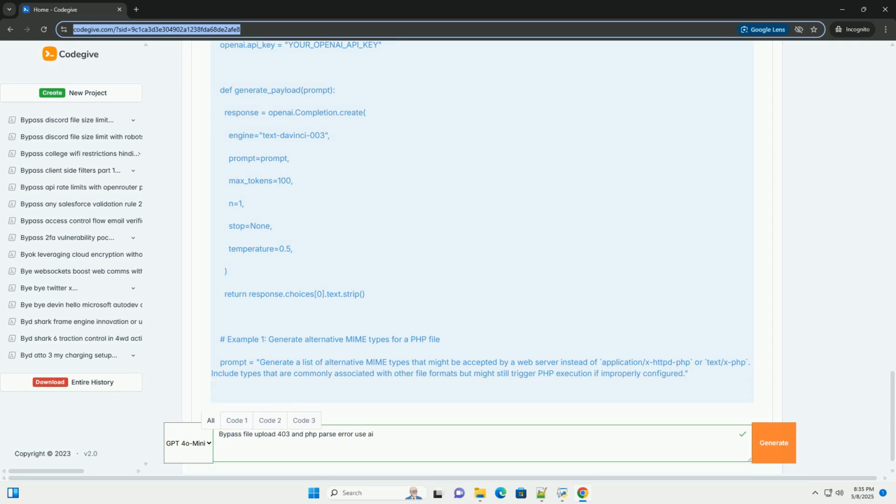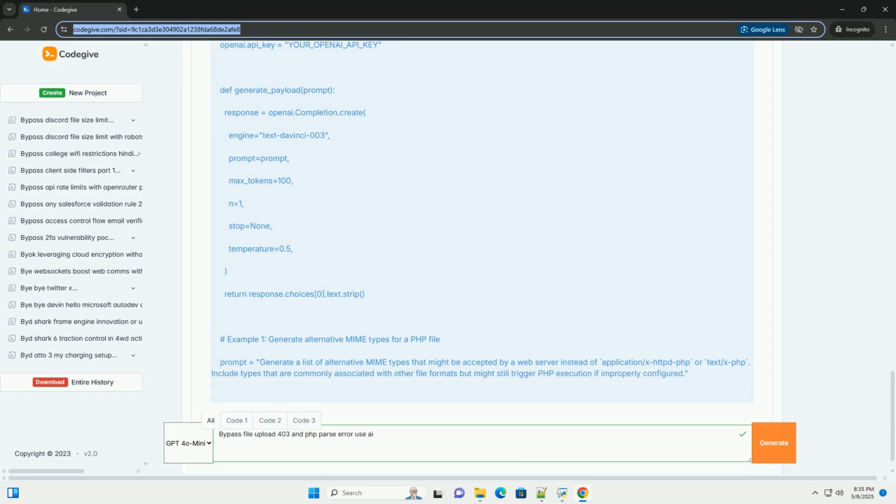Web server configuration: the web server, for example Apache or Nginx, is configured to restrict access based on file type, URL, or other criteria. Commonly, .htaccess files can block certain file types from being served by Apache. Web application firewall, WAF: a WAF might detect malicious patterns in the upload request and block it. IP address blacklisting: the client's IP address is blacklisted by the server. Rate limiting: the client is attempting to upload files too frequently.